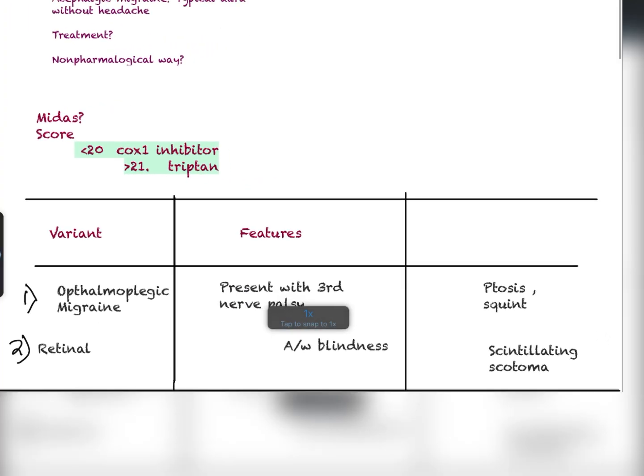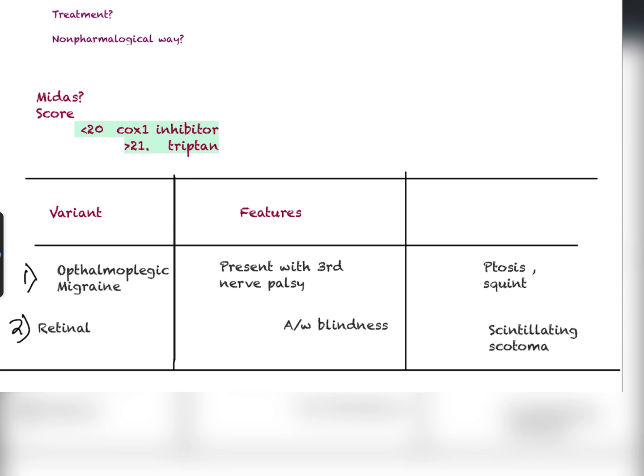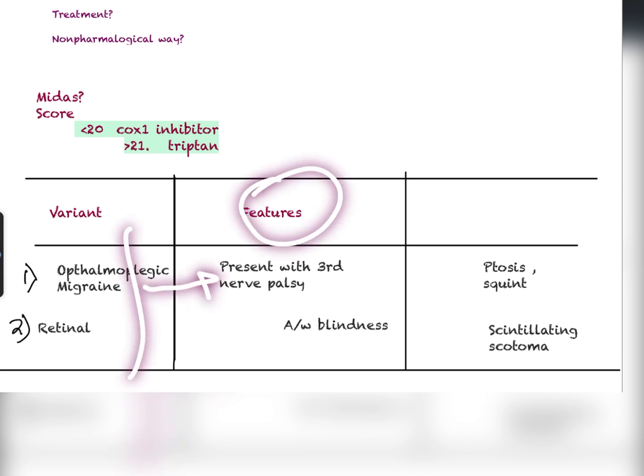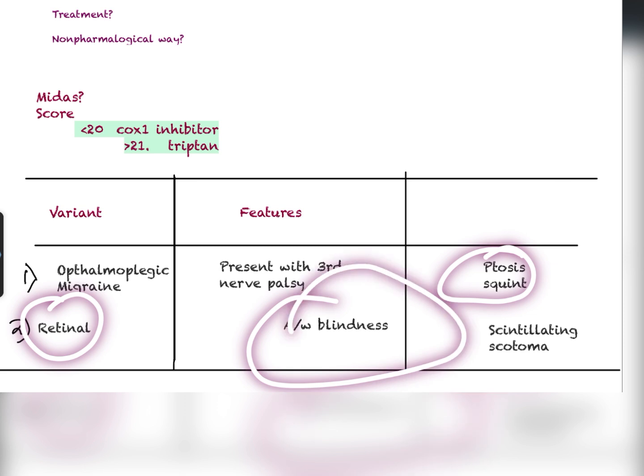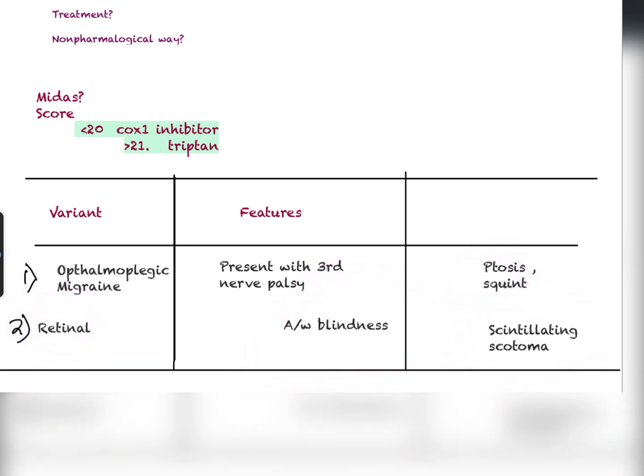Now two important points. What are the variants? One is ophthalmoplegic, one is retinal. Along with that there are many other variants, but these two are very important from your exam point of view. The feature in ophthalmoplegic migraine is related to the eye, but here we have third nerve palsy, and you can get ptosis and squint. In retinal migraine you will have related blindness and photopsia. So here we have finished the topic of migraine. Thank you for watching.